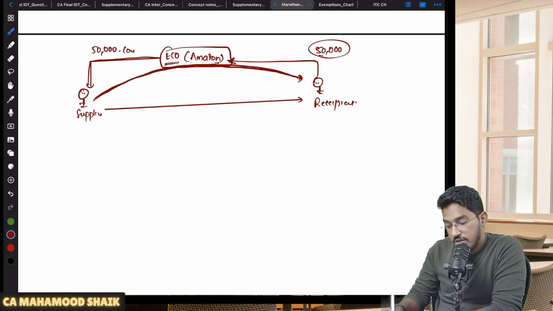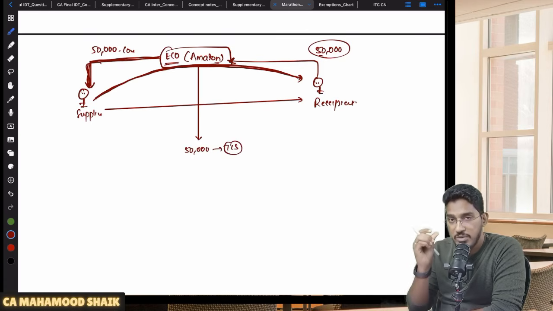Now what they have done is put one extra responsibility on the e-commerce operators. Whenever you are remitting the amount to the supplier, don't remit him the full amount. Anyhow, you will deduct your commission. In addition to that, you also collect from him something called TCS. You collect from him some amount called TCS, and you deduct that amount from the settlement which you are required to make to the supplier.